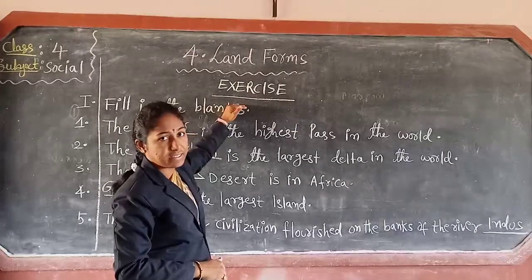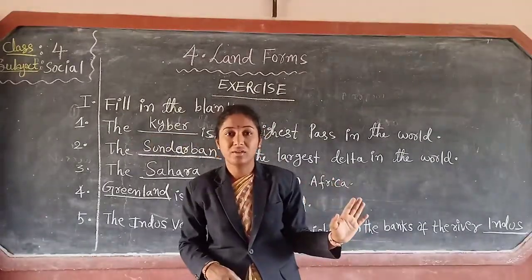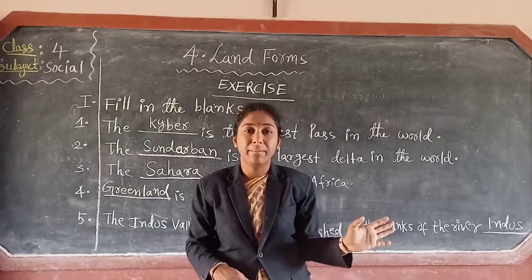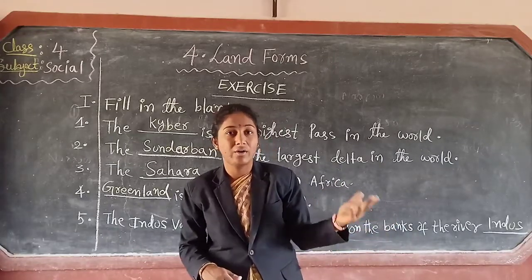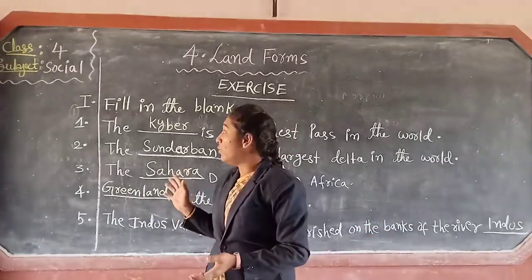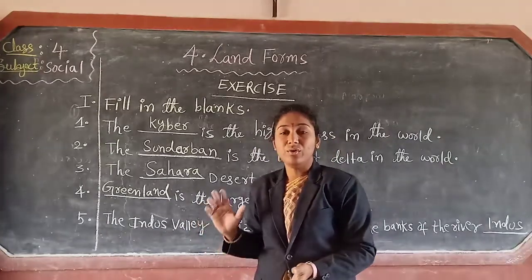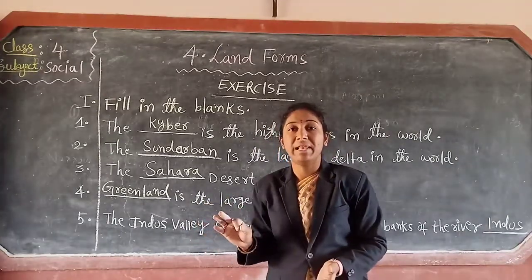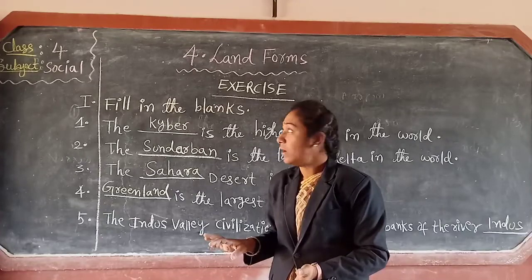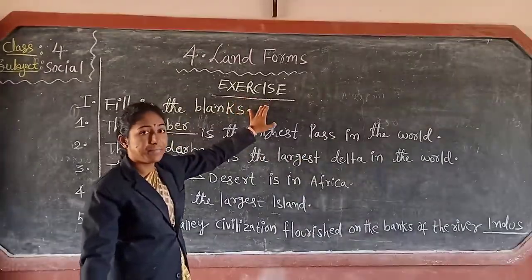Then exercise. All should use blue and black pens. Don't write with a single pen, only with blue pen or only with black pen. Use blue and black pens. Don't make mistakes while writing. All of you write neatly without spelling mistakes. Okay now? So keep the heading Exercise.